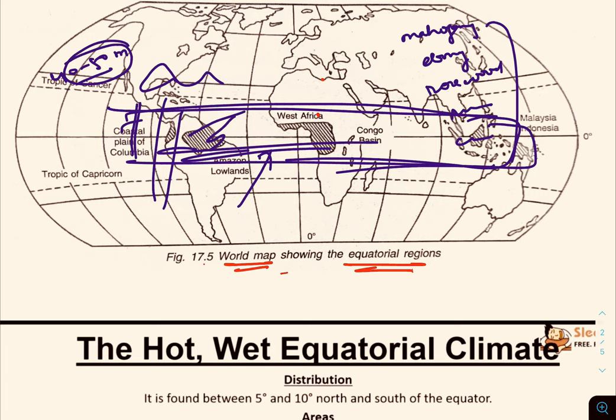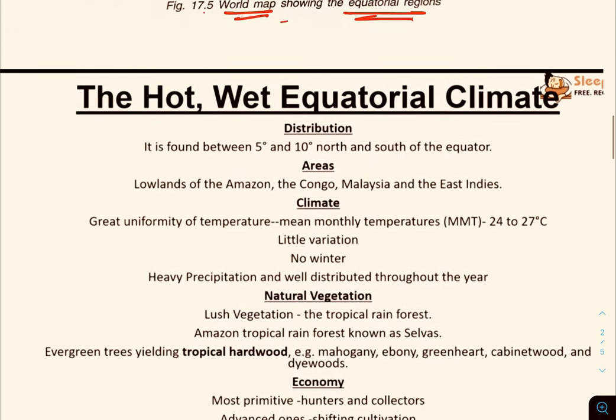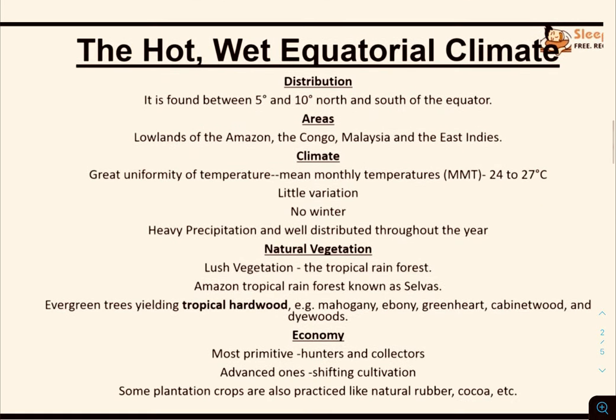Okay, so from here we can conclude about this hot wet equatorial region. If you are talking about the hot wet equatorial region, you have to write the first point about the distribution, that is, it is found between 5 degrees and 10 degrees north and south of the equator. Means it is found between 10 degrees north and 10 degrees south of the latitude.